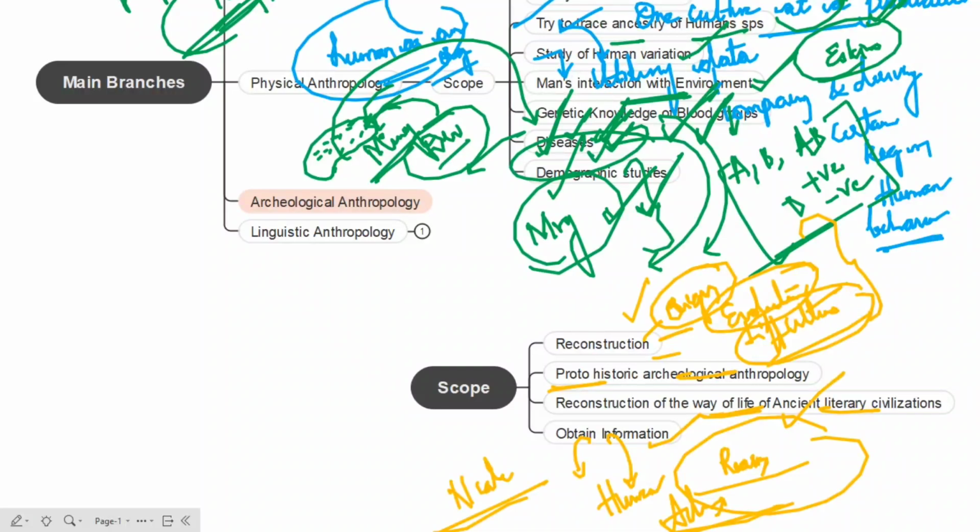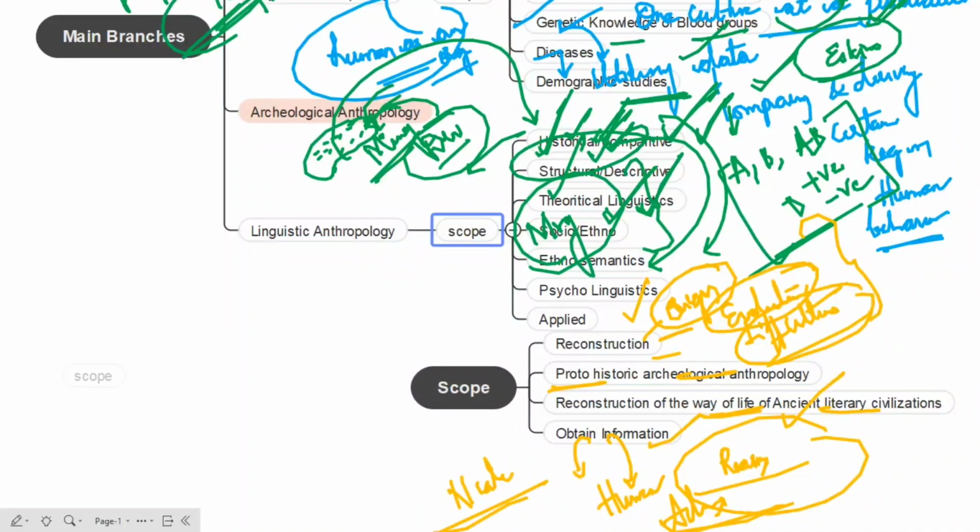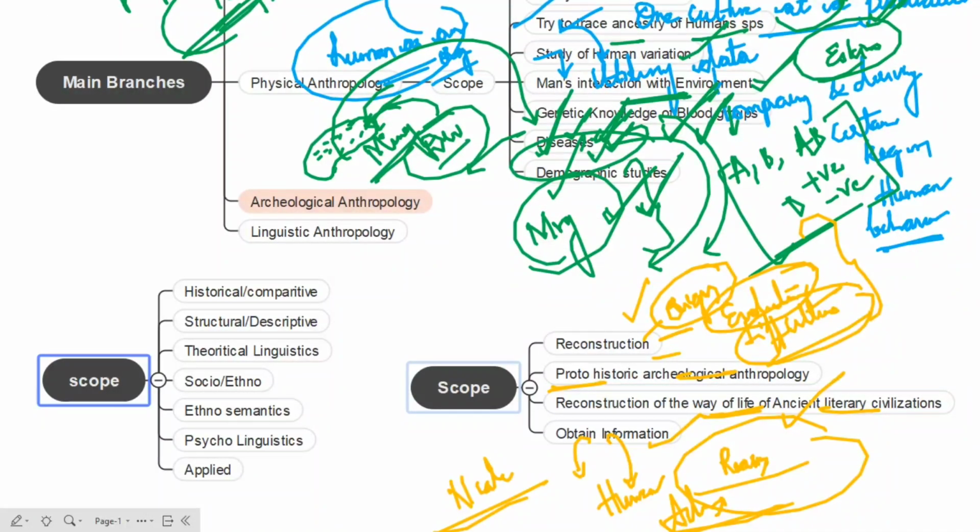So in this linguistic anthropology, what is this linguistic anthropology? First of all, we are going to study speech and language. So linguistic anthropology deals especially with speech and language. It studies primitive as well as modern language. If we're talking about the scope, we have different scopes of this linguistic anthropology.